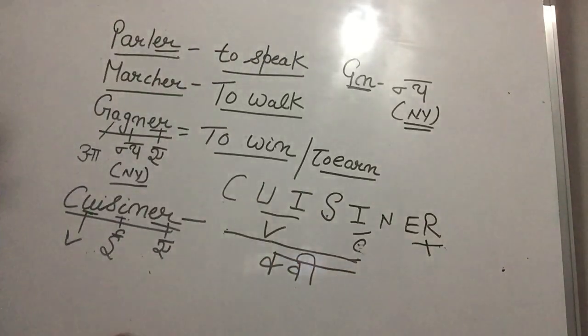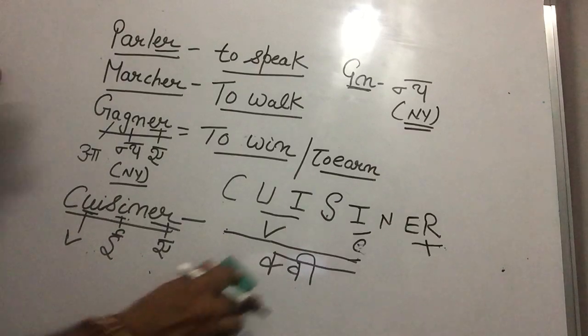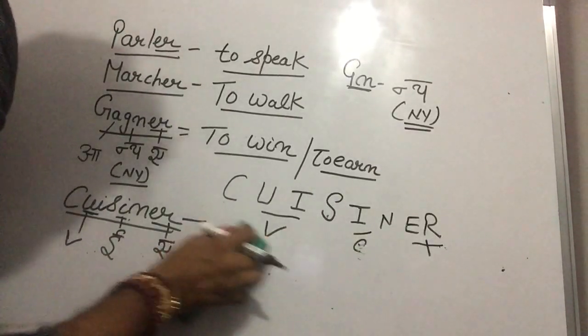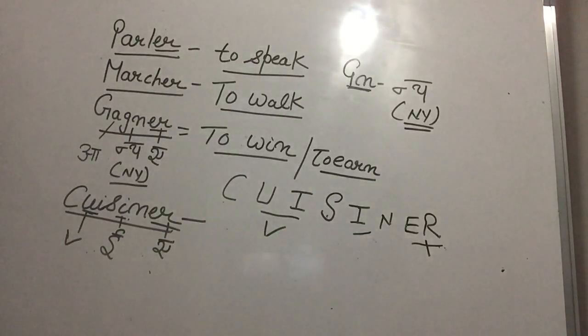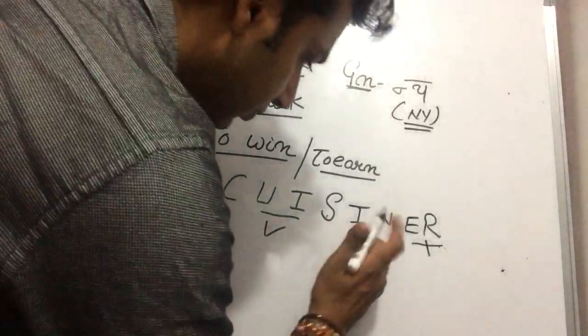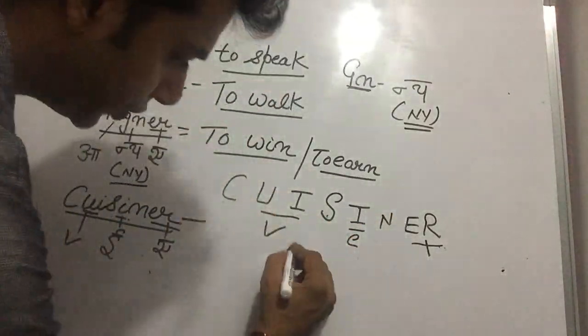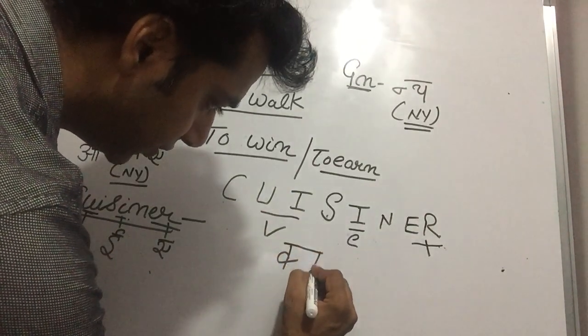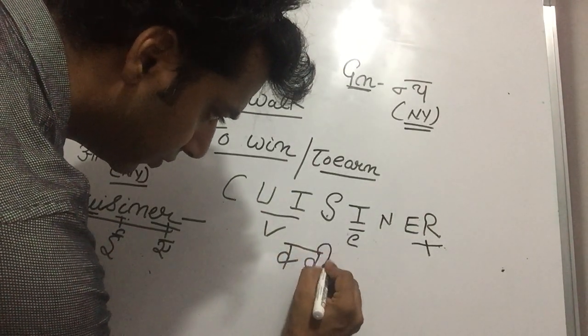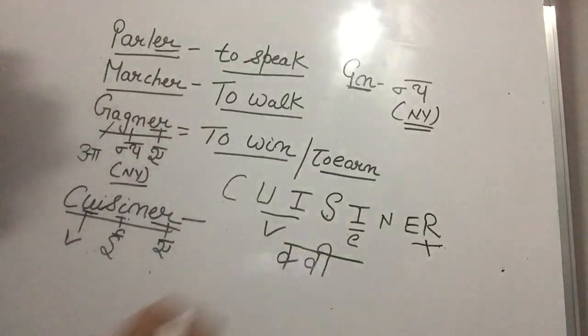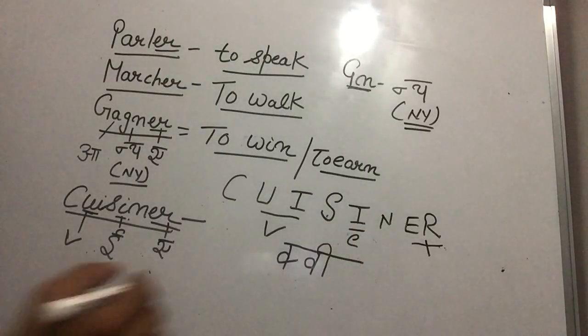Yes, sir. Okay, so let me write it down in Hindi also. So here we have qui, because the "ui" sound is V, Paji. Qui. The "si" sound is Z.